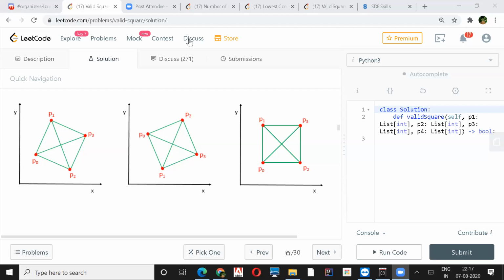Yeah, but if it's not a right angle, you won't have 2 diagonals of the same length. So what will happen? The size of that unordered map will be 3, not 2.